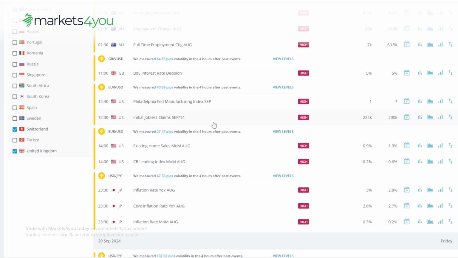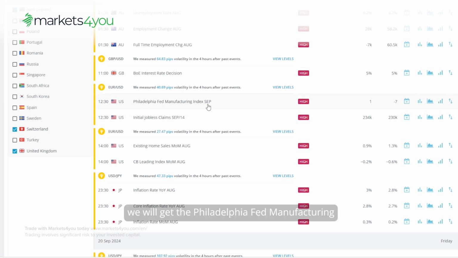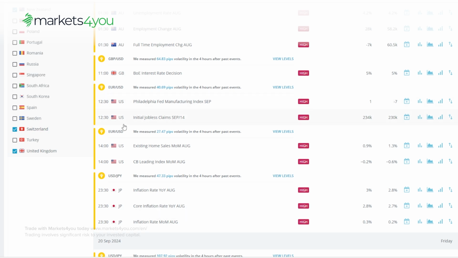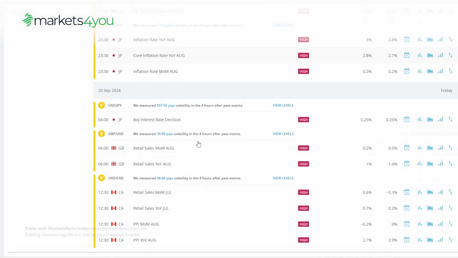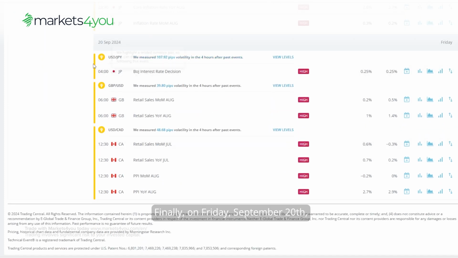In the US, we will get the Philadelphia Fed Manufacturing Index and initial jobless claims, which could move the euro to US dollar pair. Japan will also release its inflation data for August, which could influence the US dollar to Japanese yen pair. Finally, on Friday, September 20th, Japan will announce its interest rate decision, with the Bank of Japan expected to hold rates steady at 0.25%, affecting the US dollar to Japanese yen pair.